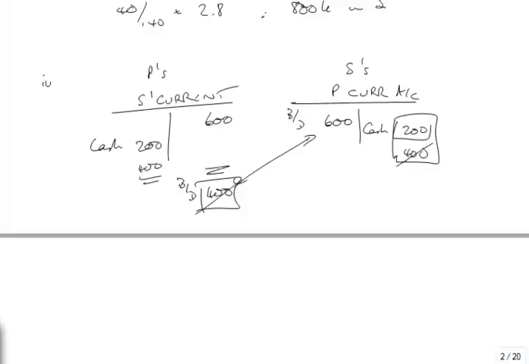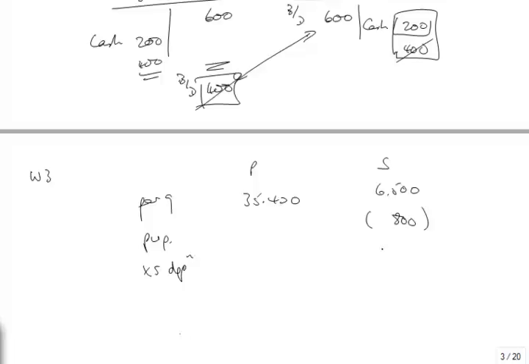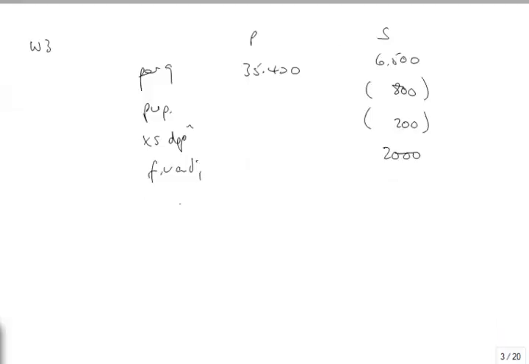And point number 5, nothing to do. So I think we're ready to do working 3, Pedantic, Sophistic per question. Per the question, we've got retained earnings for 30. This is consolidated retained earnings, 35,400 and 6,005. We've got the PUP of 800, and it was in Sophistic. There's excess depreciation of 200 based on that fair value adjustment of 2,000. And that then is the position today.